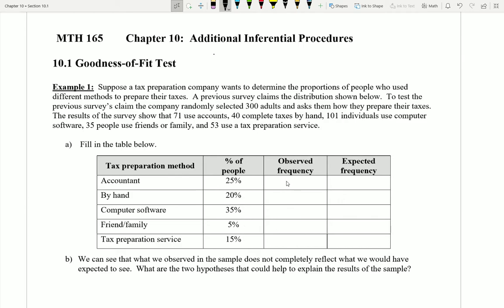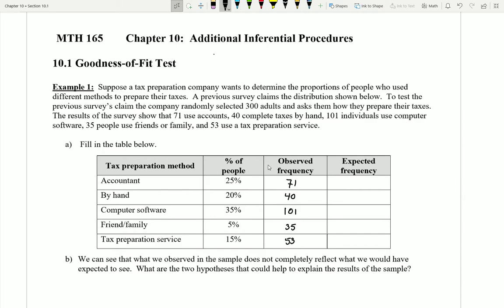The problem just kind of directly tells us this. The problem says that there were 71 individuals who used accountants. There were 40 individuals who did their taxes by hand. 101 used computer software. 35 used friends or family. And 53 used a tax preparation service. So if I added up all these numbers again, that should come out to the 300 adults. This is how they broke down.